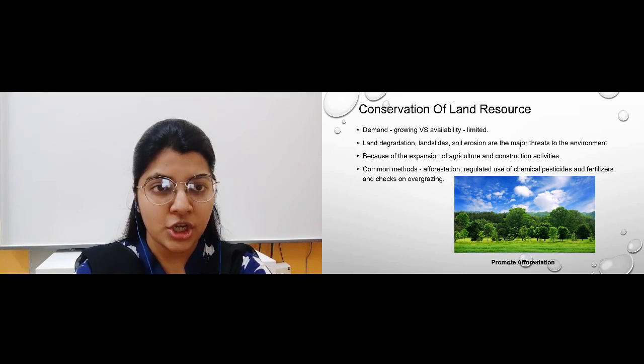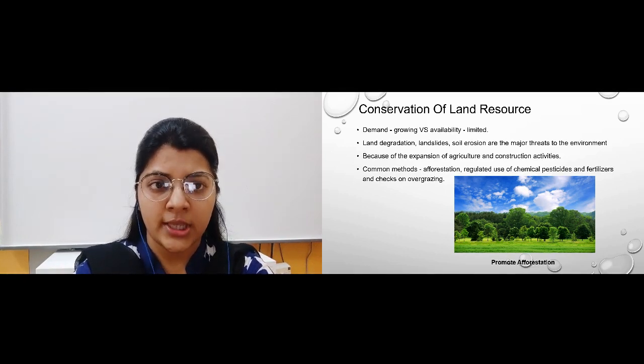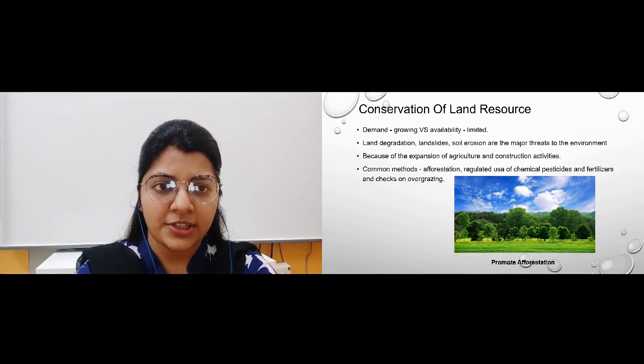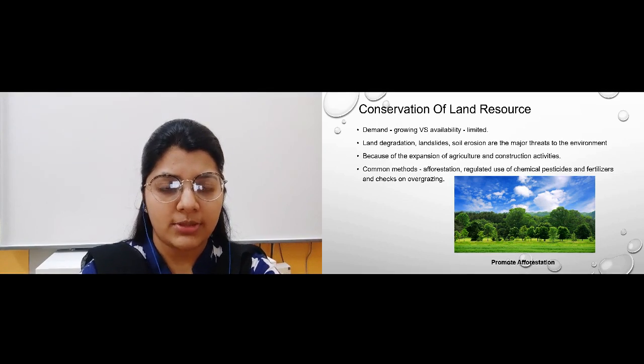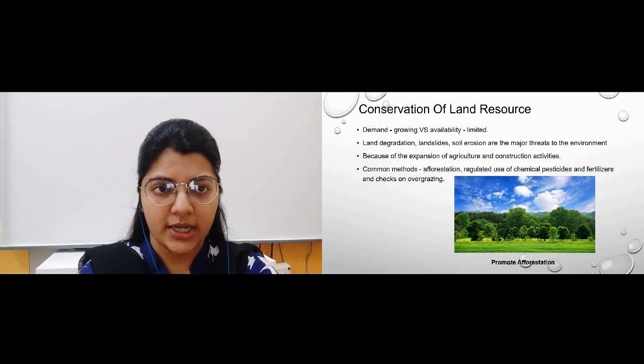From the picture also you can see that we should always promote afforestation. Then there should be limited use of chemical fertilizers and pesticides, that is, not overusing them. Using them in a limited quantity will also help. So these are the common methods which we can adopt for land conservation.